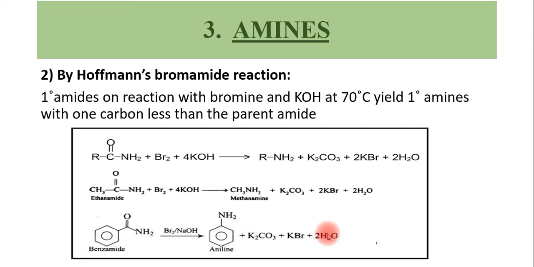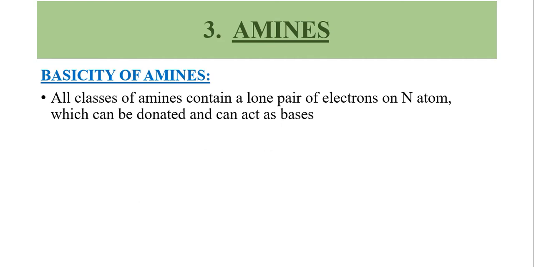Anyway, this is a very important method for the preparation of amines. Next we can discuss a very important section in amines, that is the basicity of amines. Actually, we know that ammonia consists of a lone pair of electrons. We know that NH3 consists of a lone pair of electrons, and in the same way the three kinds of amines, that is primary amine, secondary amine, tertiary amine, also consist of a lone pair of electrons.